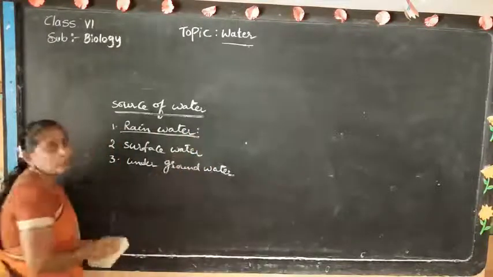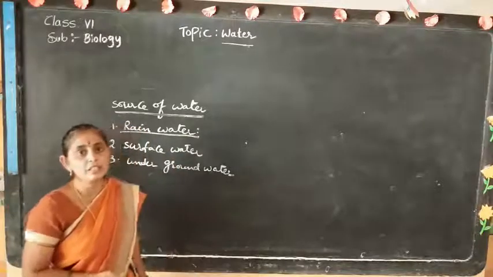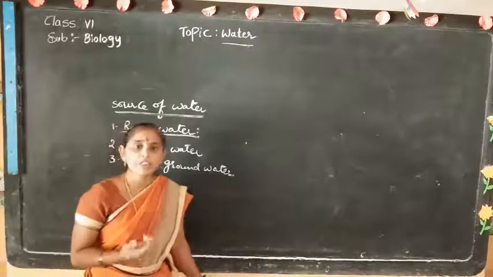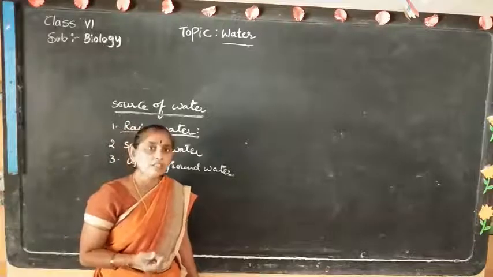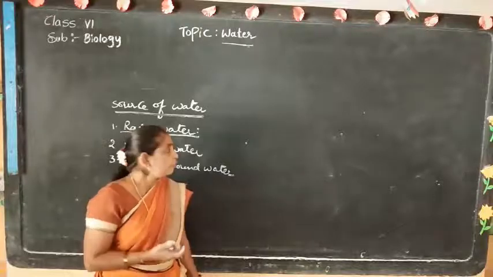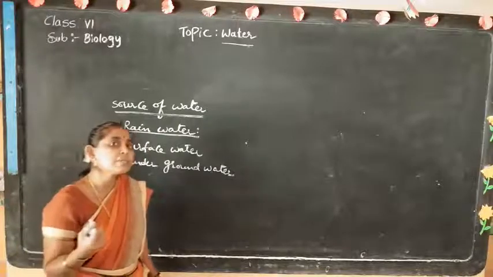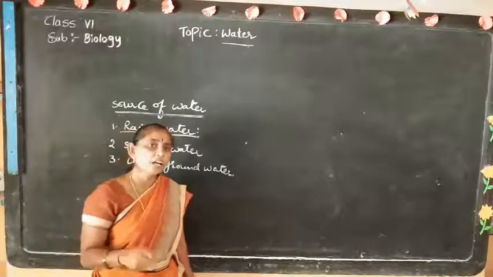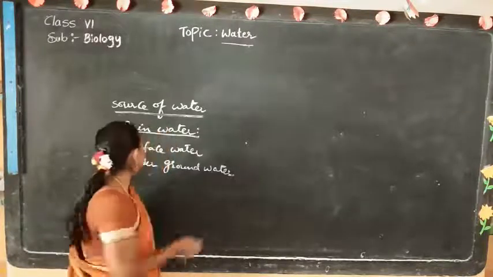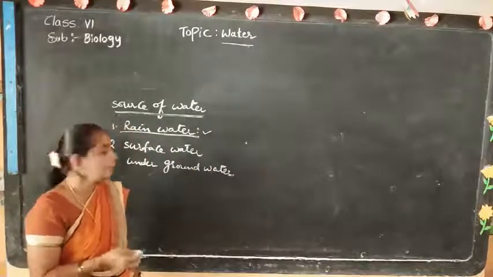First one is rainwater. Rainwater is the main source of water. Without rain we can't live. Even plants need water because some of the minerals and fertilizers are dissolved in the water. The plants absorb these minerals and fertilizers along with water, and they stimulate growth of the plant. Without rain, plants and animals can't live, they will die.